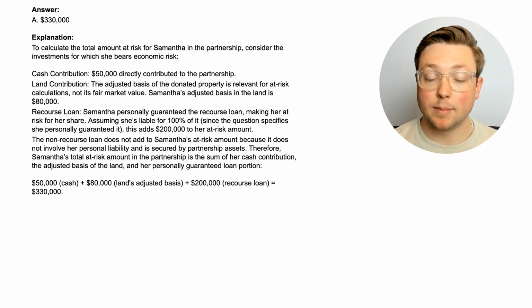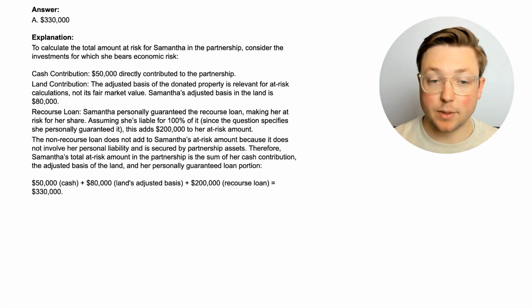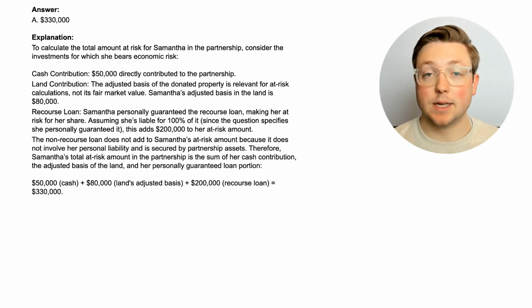To calculate the total amount at risk for Samantha in the partnership, consider the investments for which she bears economic risk. So there's the cash contribution. That's literally just direct money that she put into the partnership, so that is obviously at risk. There's the land contribution, again something she directly contributed, so that's also at risk.